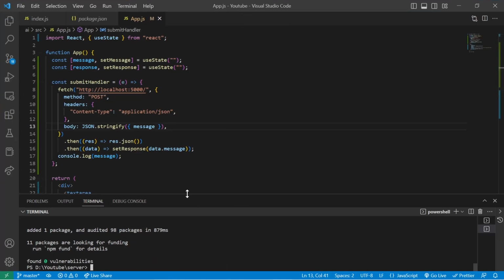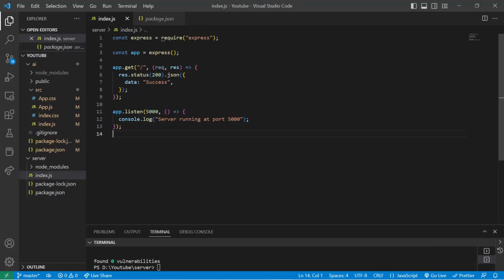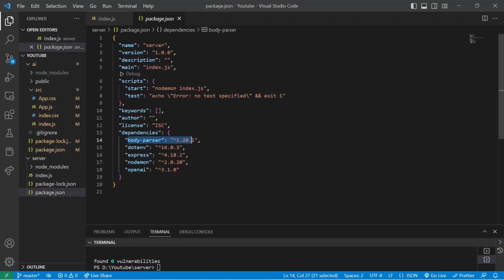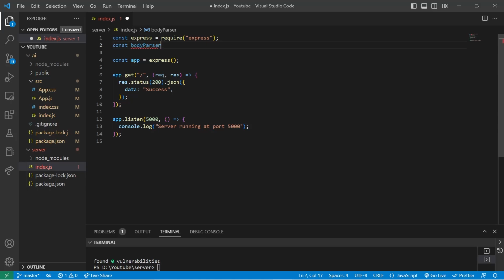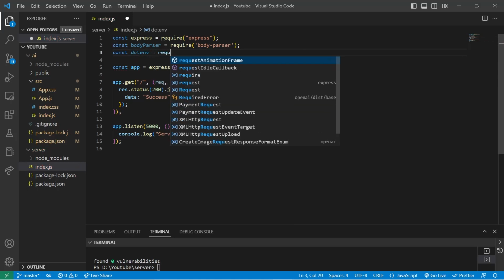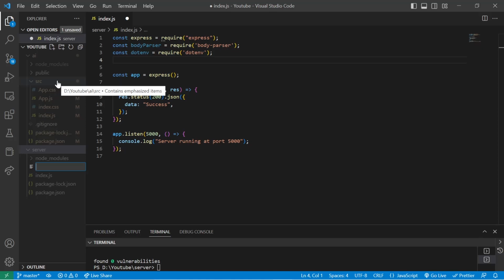And now inside our backend, into index.js, I'll just confirm that all the dependencies are installed, and yes, they are. So I'll just close it down and we'll import this one by one. Now we'll create a file inside our server and we'll name this, what should we name it? Just name this config.env. Okay, this will make a lot of sense.